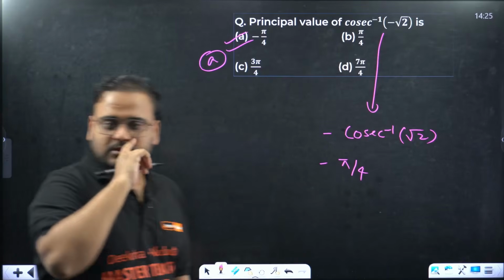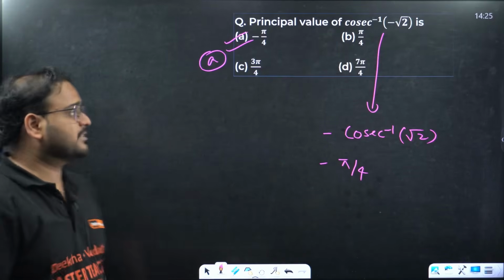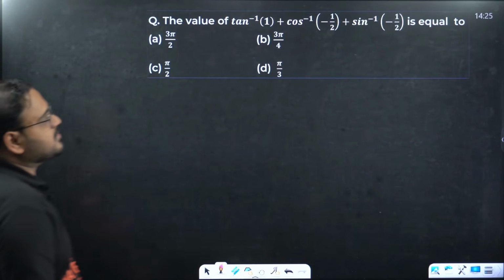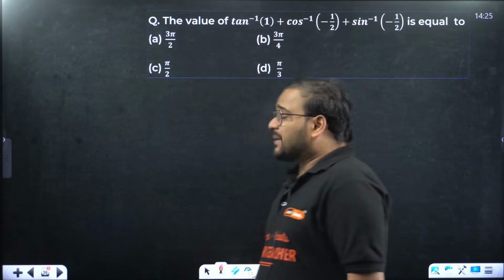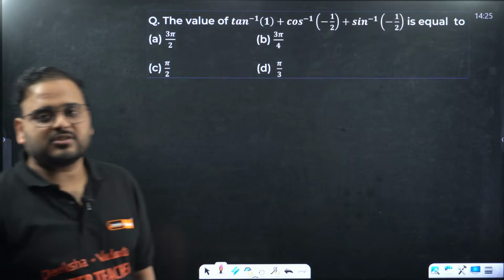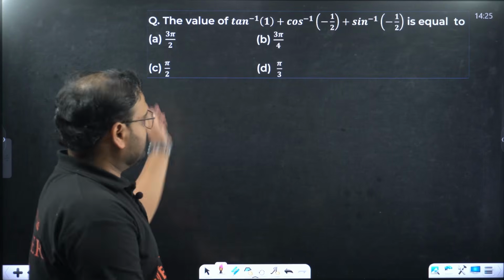Since you know now in your boards 20 questions are compulsory on the MCQ side. So we have more MCQs, and from this chapter they ask one MCQ. Okay. This type of question also comes, where you have more than one function and you need to find the principal value branch across all of them.